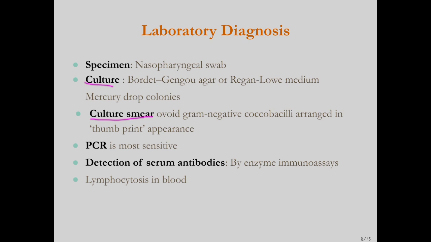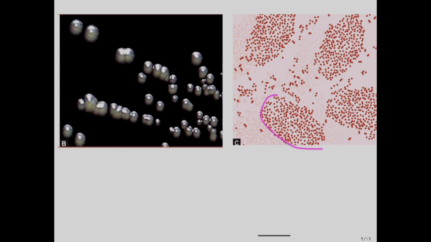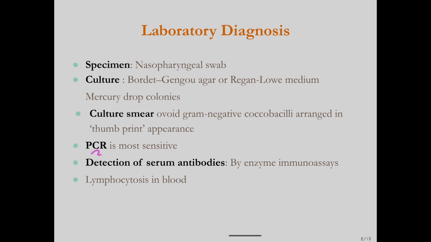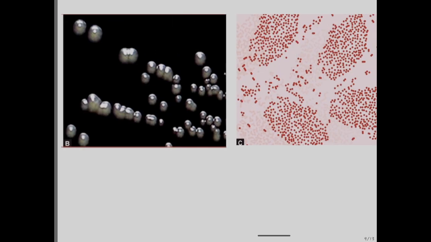And if you take the culture and prepare a smear and do gram stain, it appears as ovoid gram-negative coccobacilli arranged in thumbprint appearance. Okay, you can see gram-negative coccobacilli arranged in thumbprint appearance. And PCR is most sensitive, and we can also detect the serum antibodies by enzyme immunoassays, and non-specific findings like lymphocytosis can be found in blood.